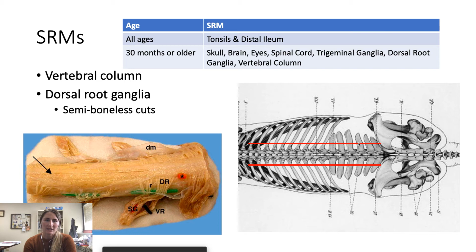Now, the reason we have to cut so far out is to make sure we remove any dorsal root ganglia. So we see here, this is spinal cord, and then we see dorsal root ganglia protruding out of the side of the spinal cord. So this is essentially where the central nervous system articulates with the peripheral nervous system and nerve signals are transferred. So again, a prion disease is a disease of the central nervous system, so we have to remove that spinal cord and associated tissue.